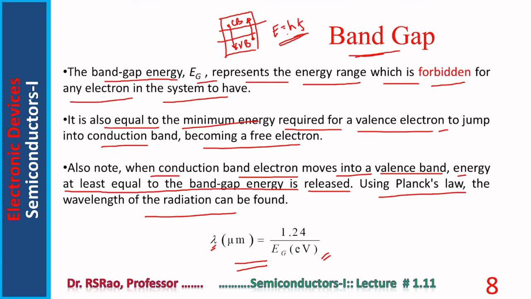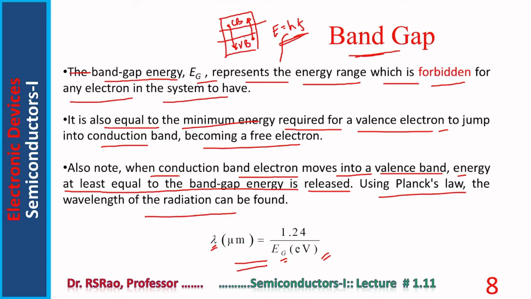This law can be modified so that a law connecting energy, band gap energy, and wavelength of the radiation becomes visible. The important point to keep in mind in this discussion is the minimum energy required for the electron to move from the valency band to the conduction band, or the energy released when a conduction band electron moves to the valency band.